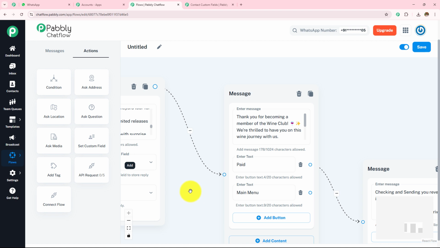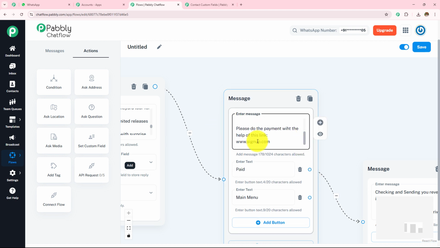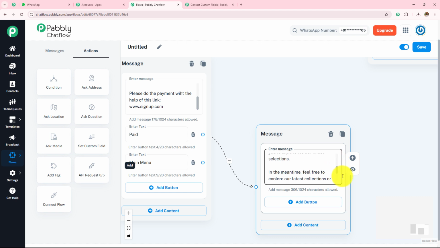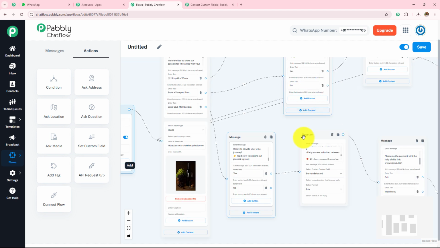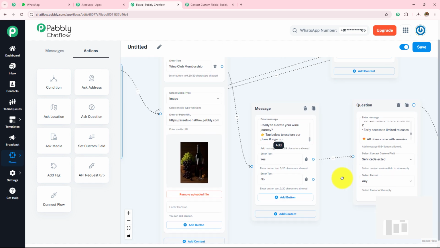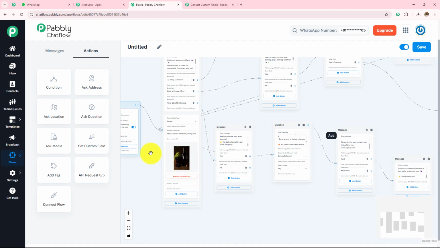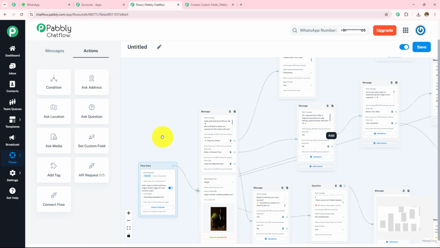Then after they select their plans, I'm going to send them this message, thank you for your membership wine club. Here I'm going to provide them with the payment link. Once the payment is confirmed, I'm going to send them this message. And if they click on any of the buttons which says no, I'm simply going to make this connection between this no circle and the main menu message circle. So here we have successfully created this WhatsApp chatbot.